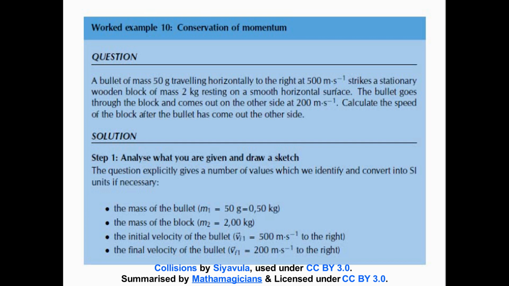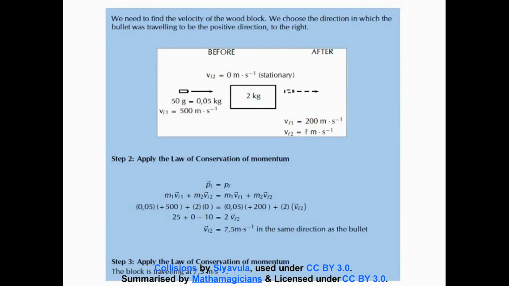Right, so let's write down what we have been given. The mass of the bullet is 50 grams. Converted to kilograms, it's 0.050 kilograms. The mass of the block is already in kilograms, it's 2 kilograms. The initial velocity of the bullet is 500 meters per second to the right, and the final velocity of the bullet is given as 200 meters per second to the right. Right, now that's the information we've been given.